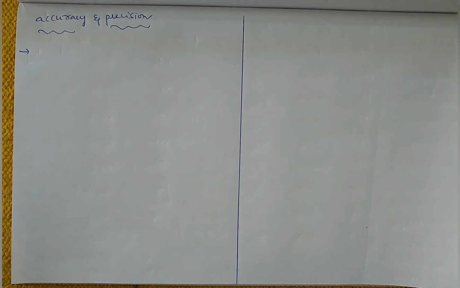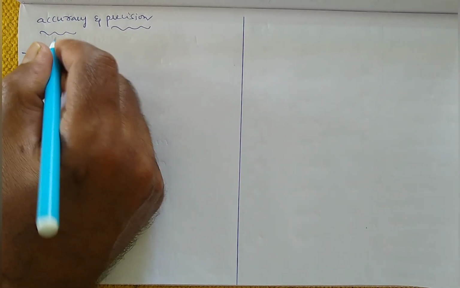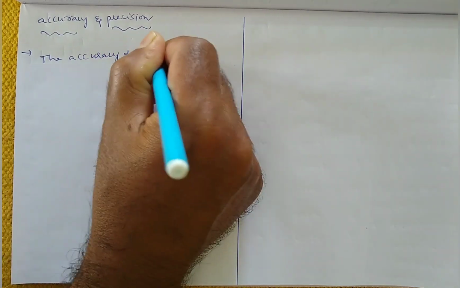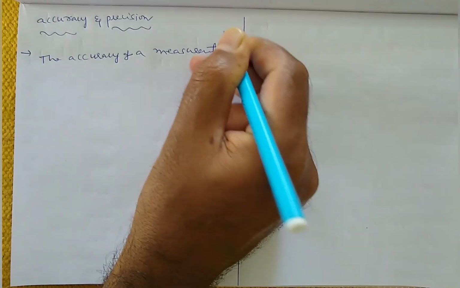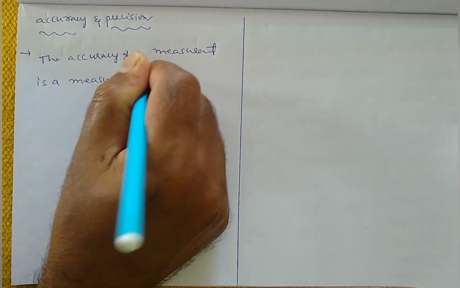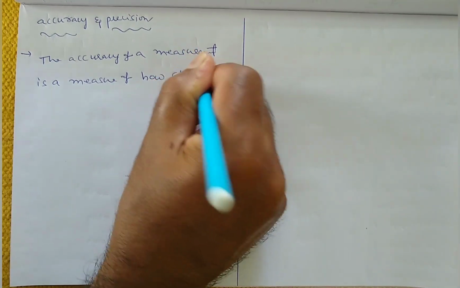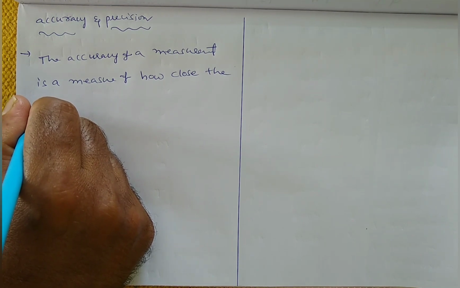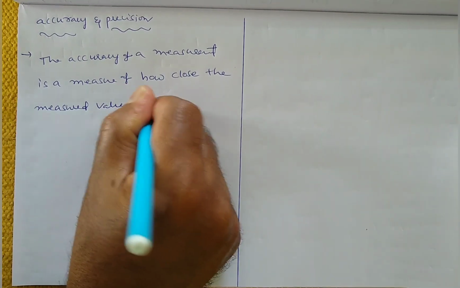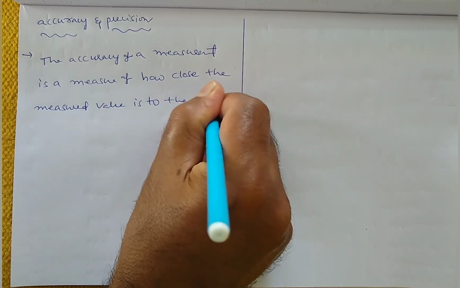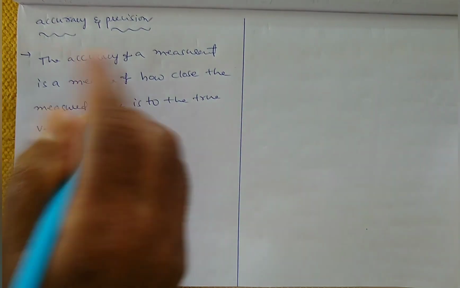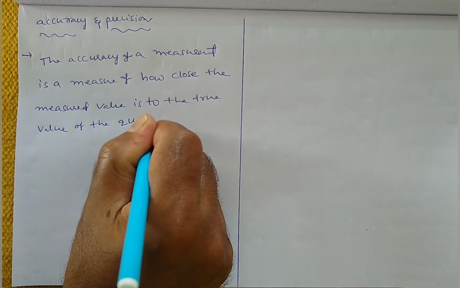Generally, the definition of accuracy: the accuracy of a measurement is a measure of how close the measured value is to the true value of the quantity, the physical quantity that we are measuring.